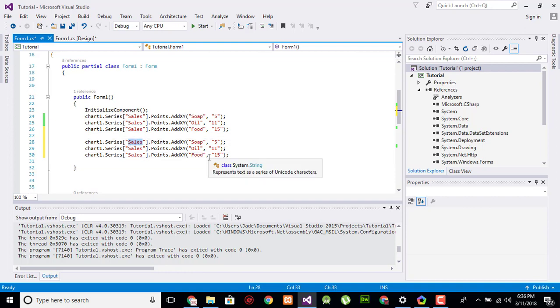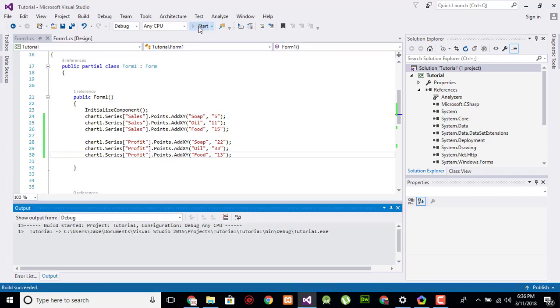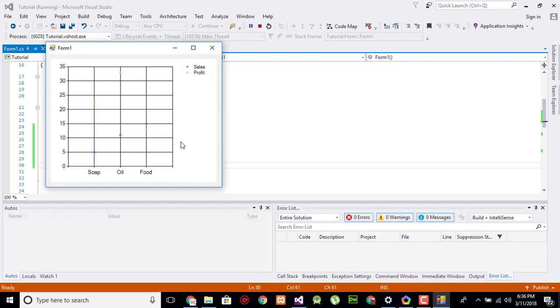change it into profit, and profit for soap is equal 22, 30, and like this. Now it represents the sales and the profit, the sale and the profit for the same product, and this is the scale.